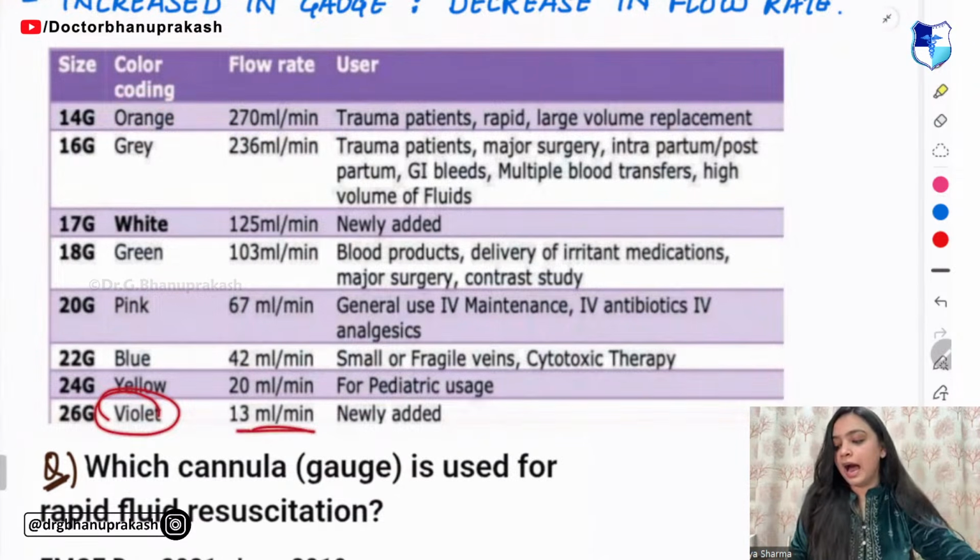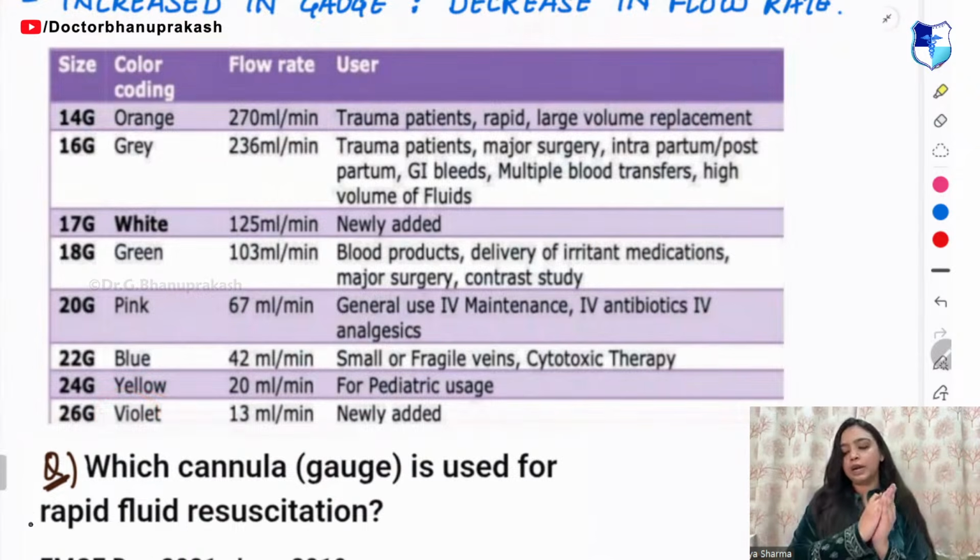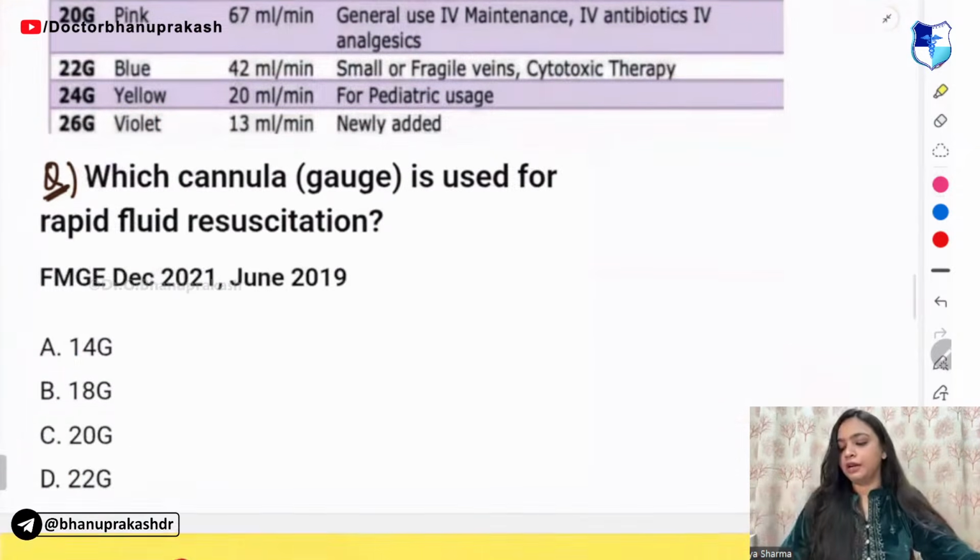Then violet one has the minimum flow rate. It has the minimum flow rate.